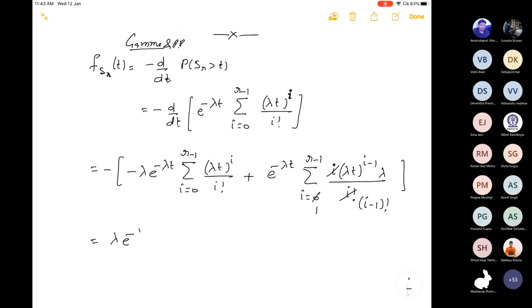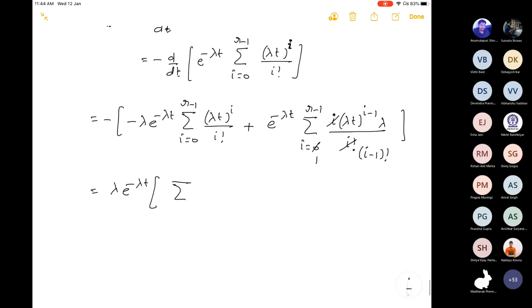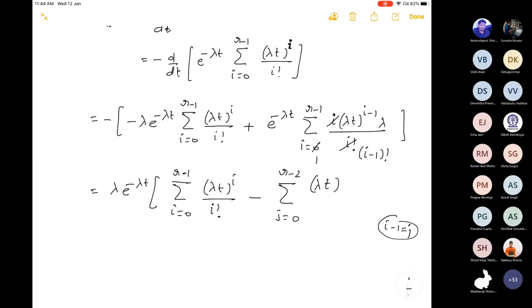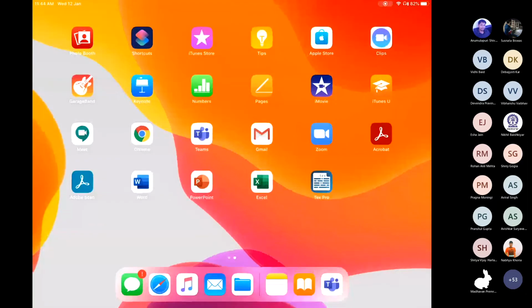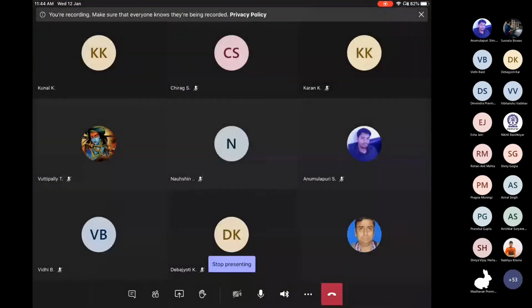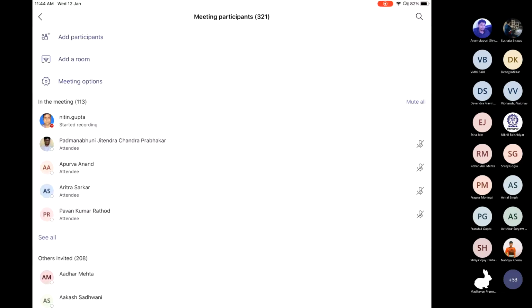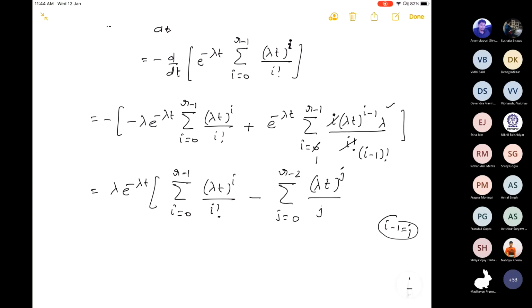So we can take lambda e raised to power minus lambda t as common, and we get summation i from 0 to R minus 1 of (lambda t) raised to power i upon i factorial, minus summation j from 0 to R minus 2, taking i minus 1 as j, of (lambda t) raised to power j upon j factorial.